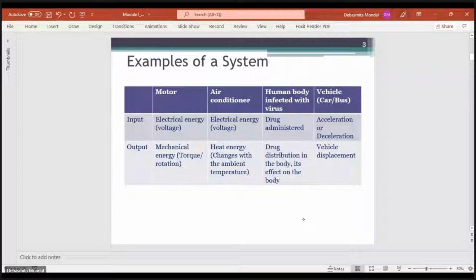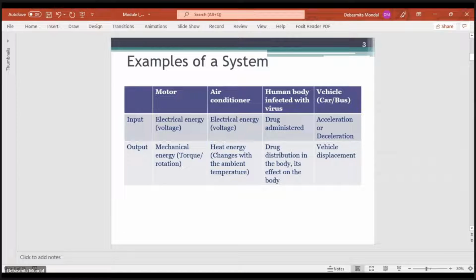Now, if you see the human body, let's say a person is infected with a virus, and for the treatment some drug is administered to that person. If you consider the infected human body as a system, the input to that system will be the medicine that has been administered.